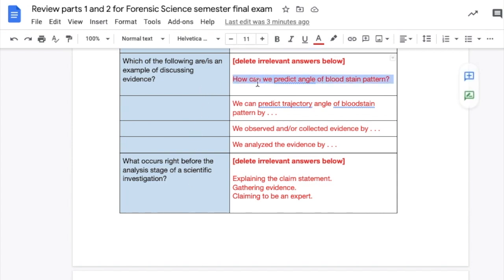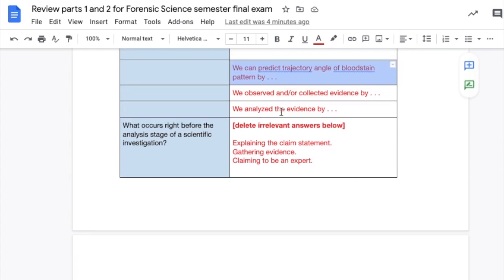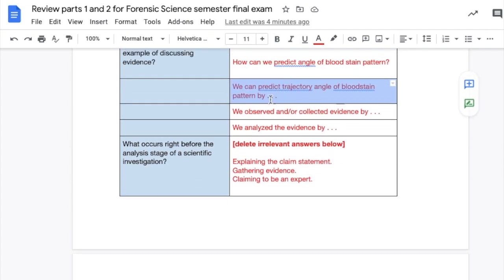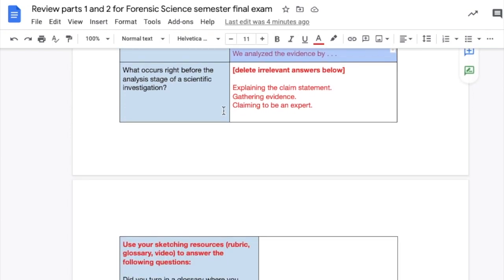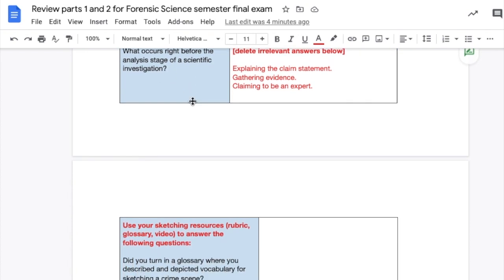So what happened? Okay, which of the following are or is an example of discussing evidence? Well, there's a question. That makes the problem kind of known. How can we predict something? And then it says we can predict something. So that's a claim statement. That's not discussing evidence. So both of those are out. But then this one, we observed and/or collected evidence by. Well, that's discussing evidence. And we analyze the evidence by. Well, that's also discussing evidence. Those should be left there.